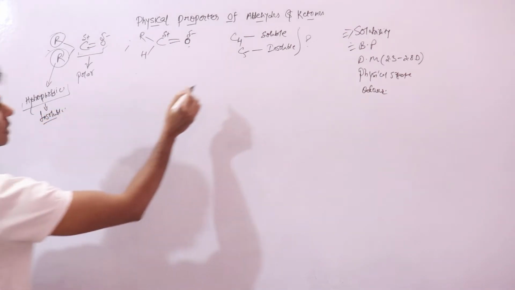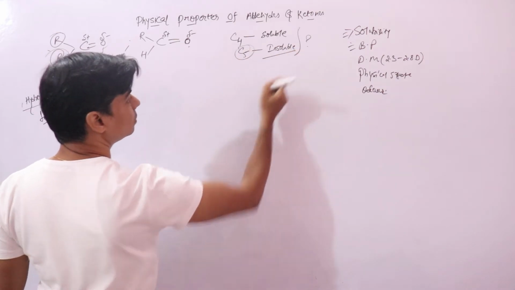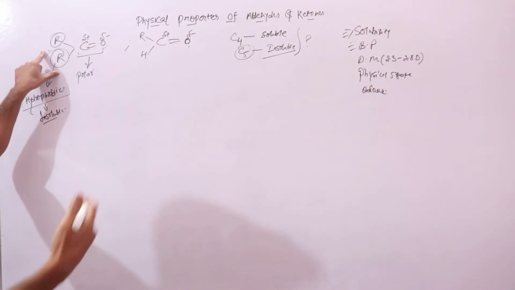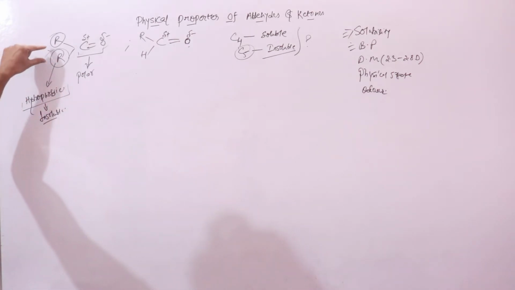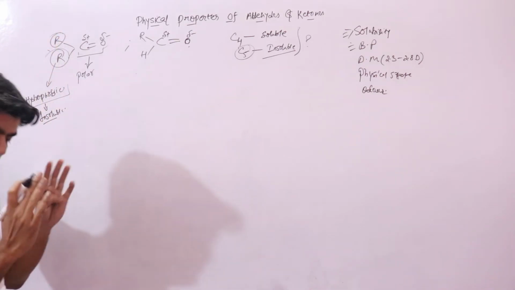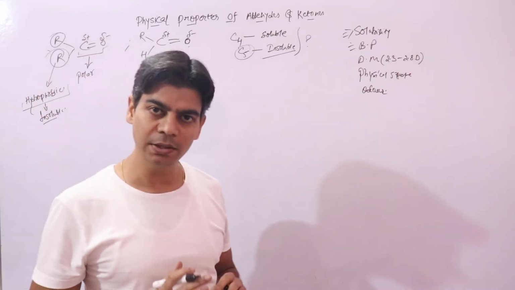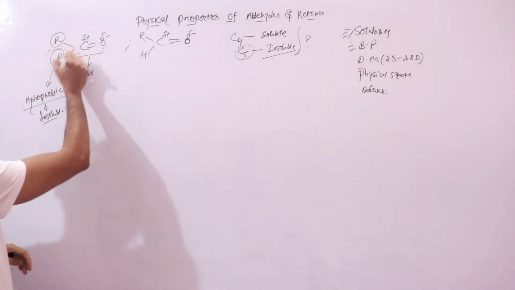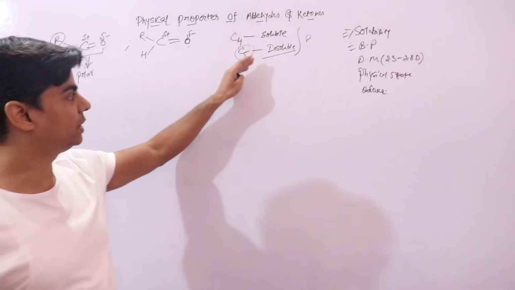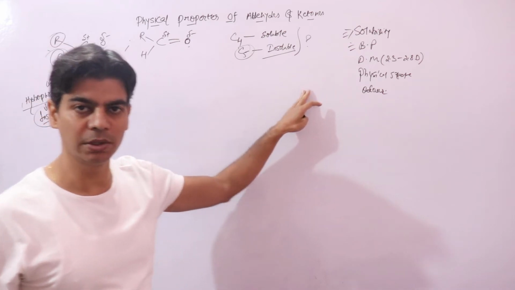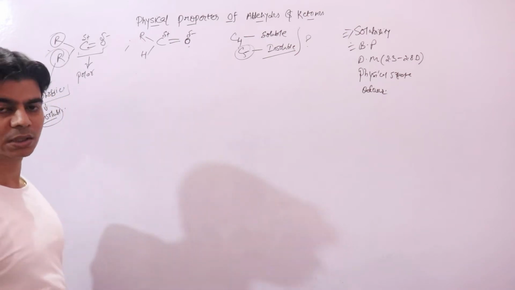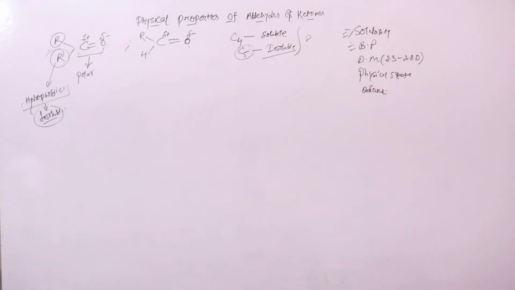So when we say that from carbon number 5, aldehydes and ketones are insoluble in water, that means when the number of carbon atoms keeps increasing, the size of the alkyl group keeps increasing. This alkyl group is water hating and insoluble in water, and that is why higher aldehydes and ketones are insoluble in water. Now let's look at why the lower ones are soluble in water. Due to what are they soluble in water?